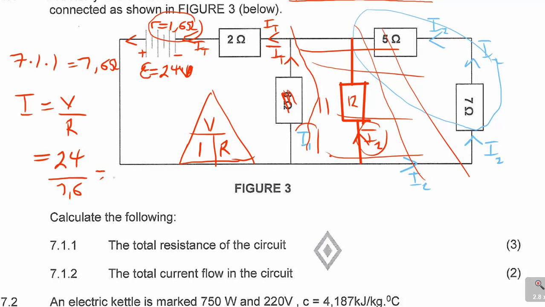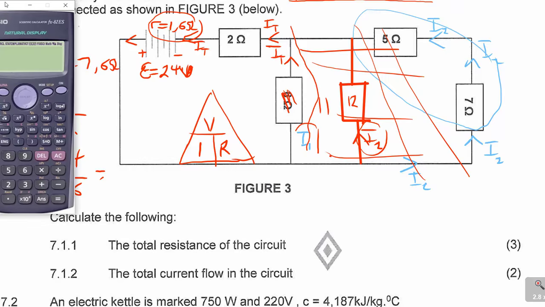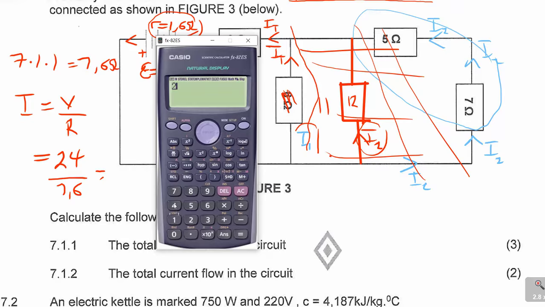Then you can get the answer that talks about the total current in this circuit. So if I divide, it will be 24 divided by 7,6. It gives me 3,1578. The 7 changes to 8, so it is 3,158 to 3 decimal places.